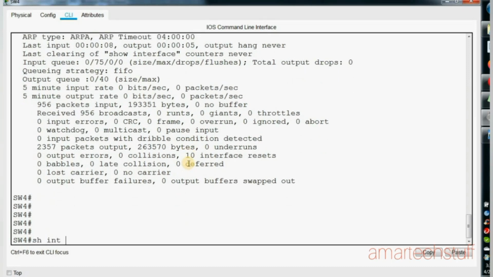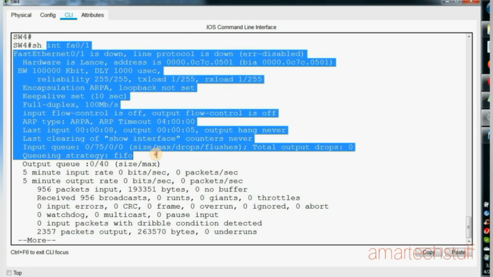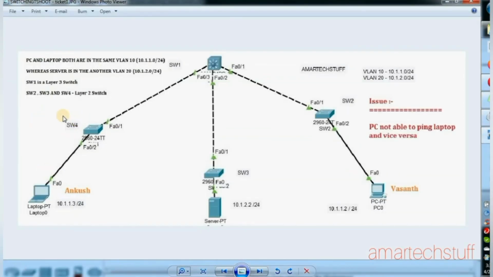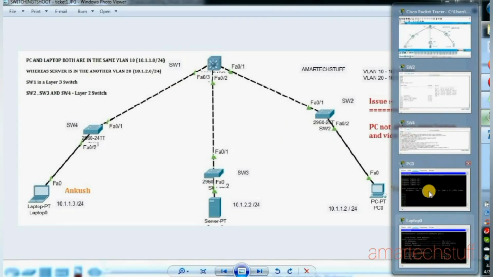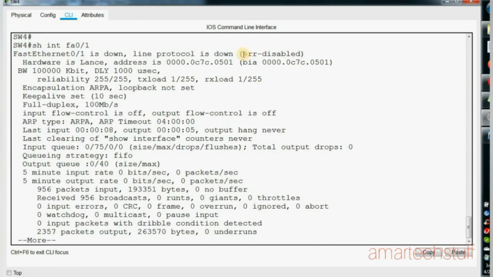Let us check the uplink. This is the trunk interface FastEthernet 0/1. See, this is down. The link FastEthernet 0/1, that is the link connected between switch 4 and switch 1, is down. So let us check why it is down on switch 4. Okay, it is in the error disable state.